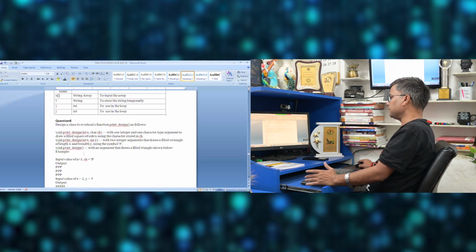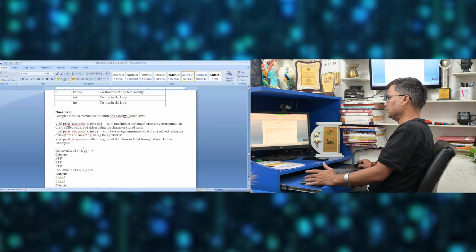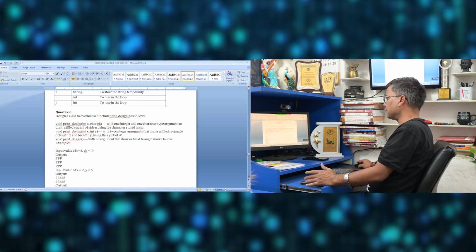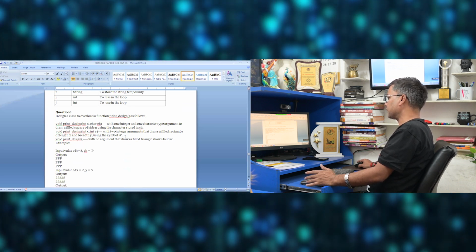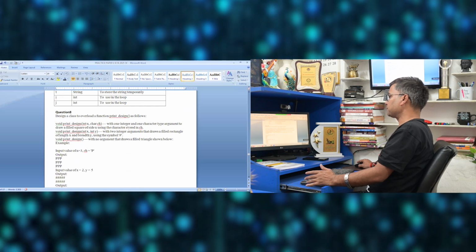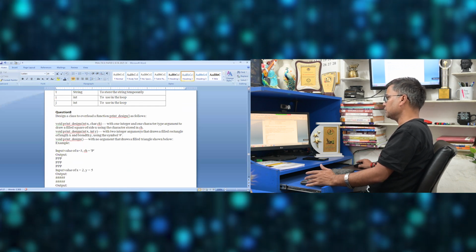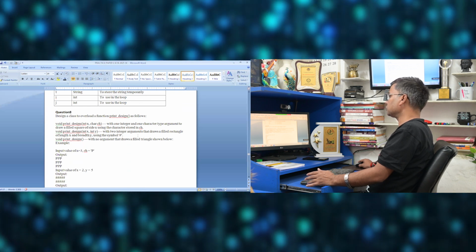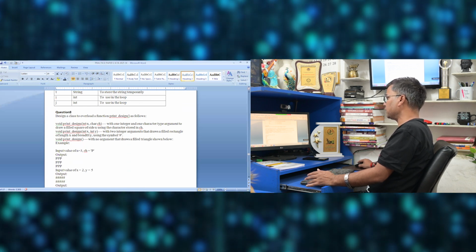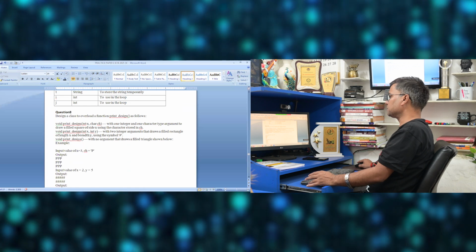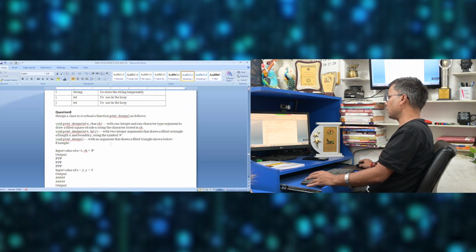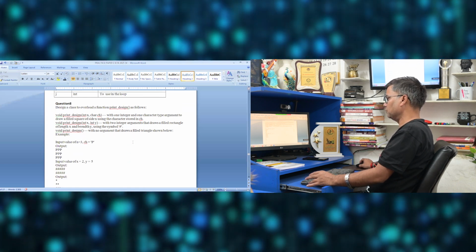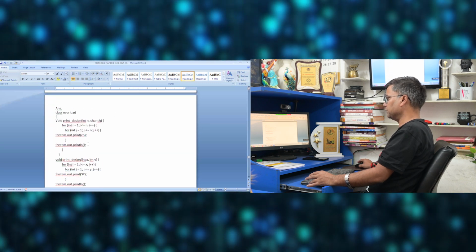Then one question will be there from function overloading. Here it is void print_design(int n, char ch), one integer and one character that draws a filled square of side n using the character stored in ch. Second one is void print_design(int x, int y) that draws a filled rectangle of length x and width y using the symbol hash. Third one is void print_design with no argument that draws a filled triangle shown below. So this will be the option here.